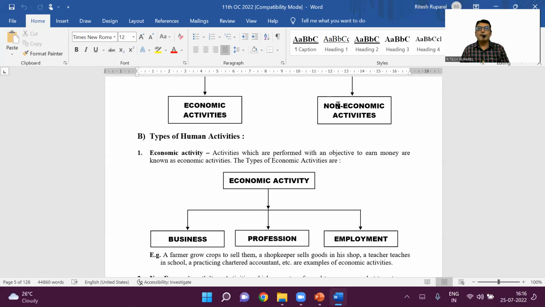Now there's an electrician. He comes to your house and he charges you. That's an economic activity. But the same electrician doing electrical work in his own house, that's a non-economic activity. Take the example of a teacher. Your teacher teaching in school is economic, she is being paid by the school or the college. But the same teacher teaching her child is a non-economic activity. Take the example of a doctor. A doctor charging his patients is economic, but the same doctor treating his family members for free is non-economic. I hope you understand this concept.